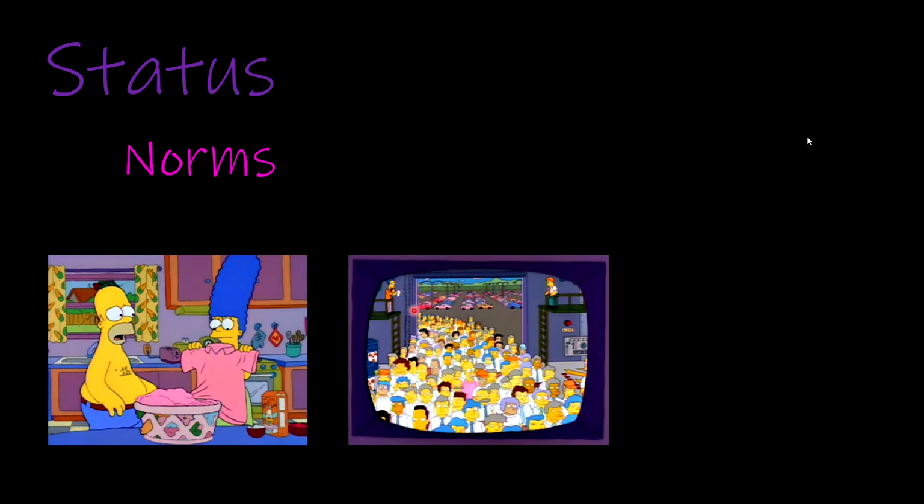Okay, now as we look over here, you see as they're walking into work, Homer is the only person wearing a pink shirt into work. Everybody else is wearing white. Later on in the episode, he gets called into the office by management. They want to understand why he deviated from the norm, why he wore something different, what he's trying to accomplish, if he's trying to overthrow them, and so on.